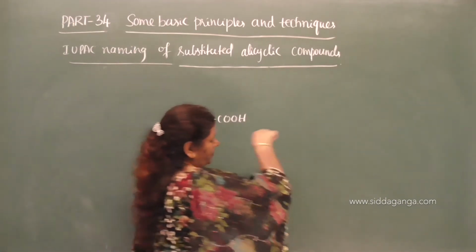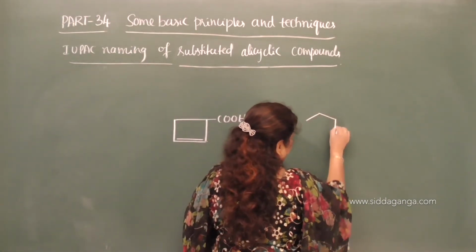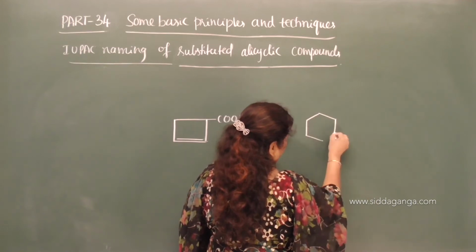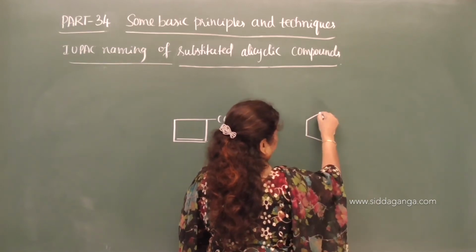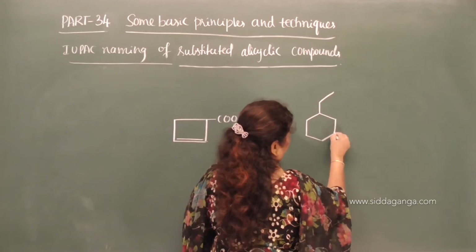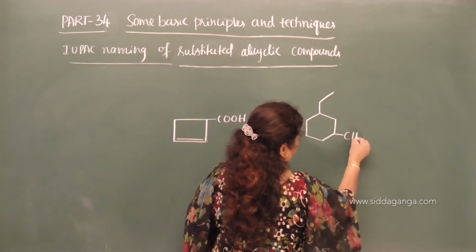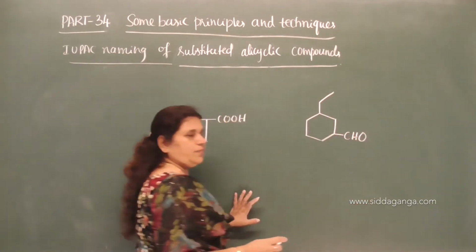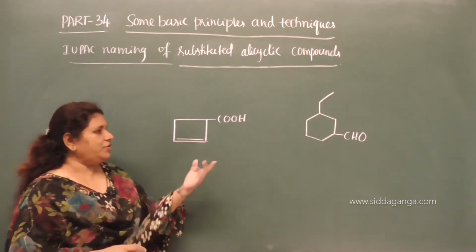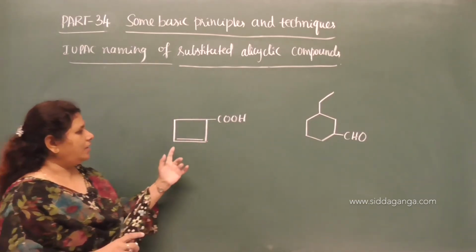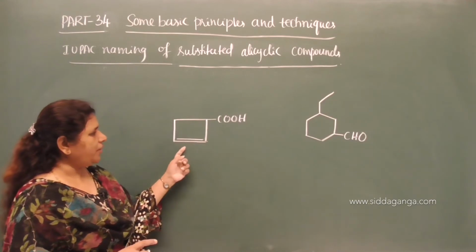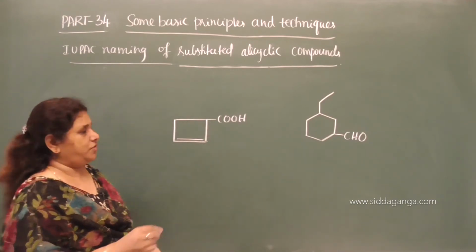Okay, now one more example: cyclohexane, an ethyl group, and CHO. So I have given two simple examples, the first being cyclobutene along with a COOH group.